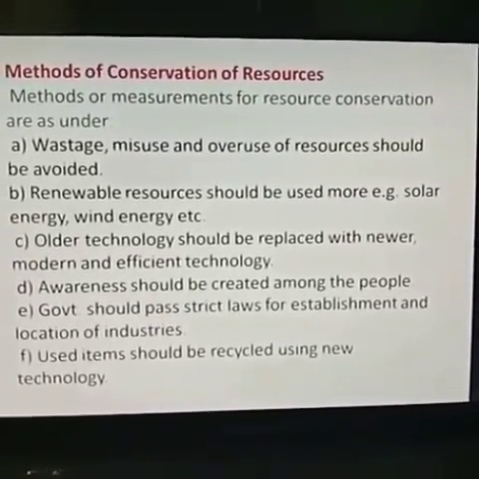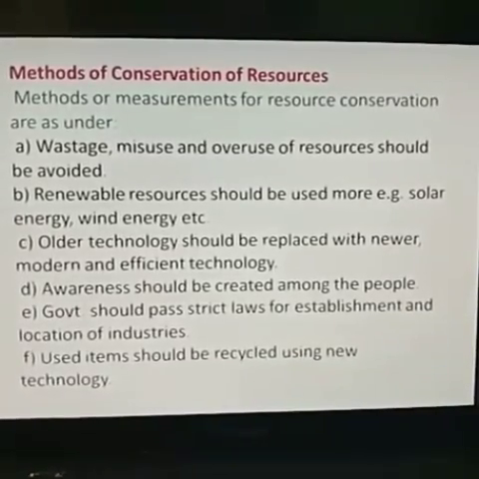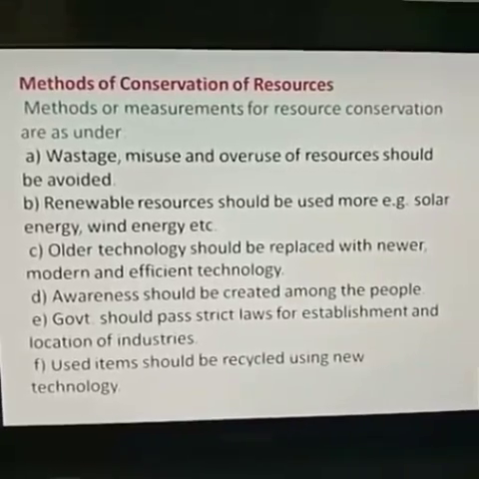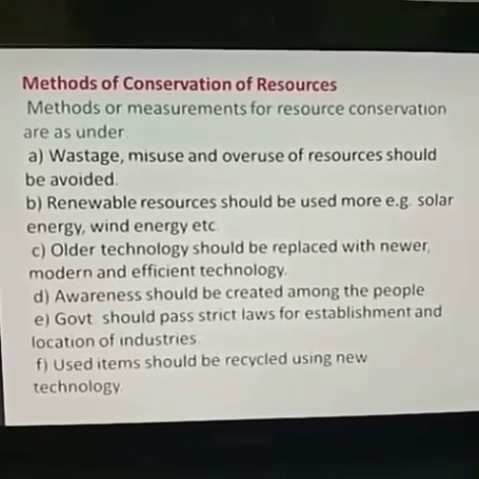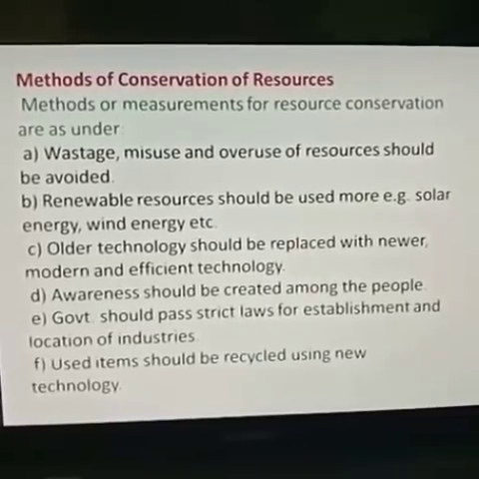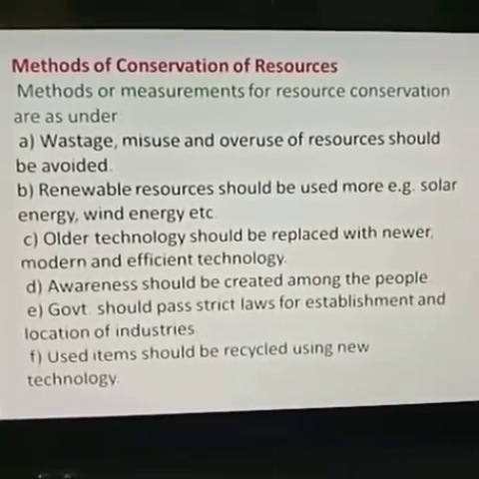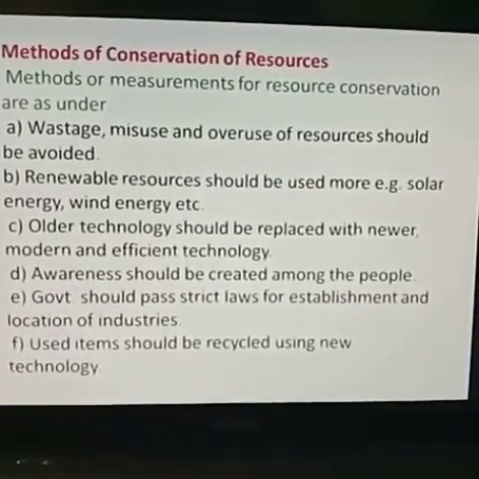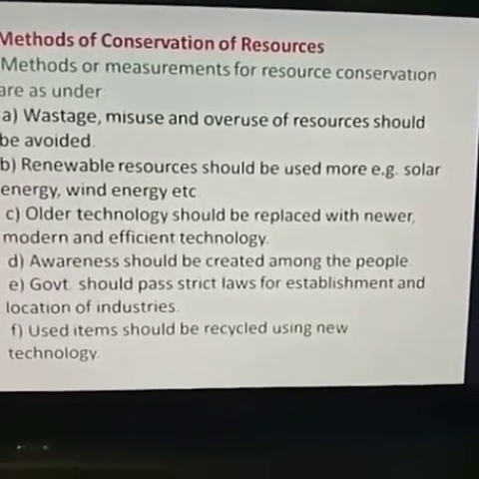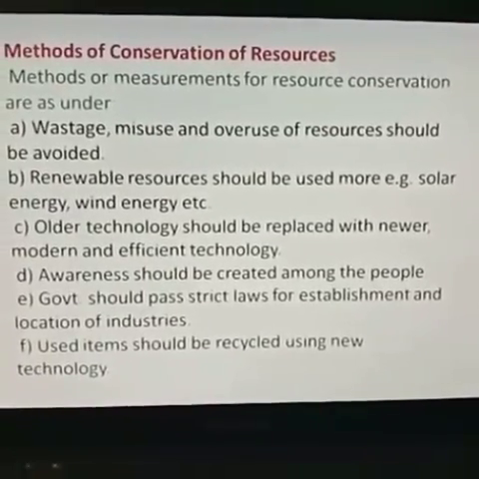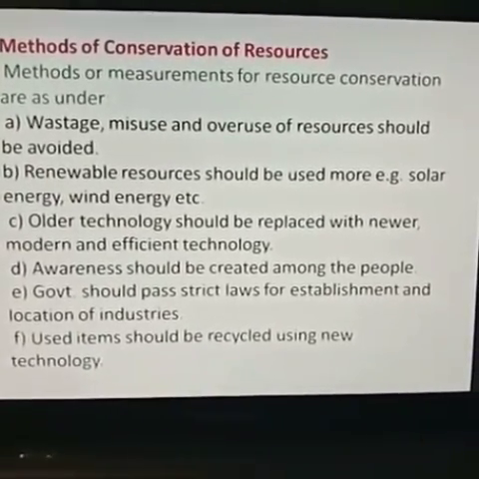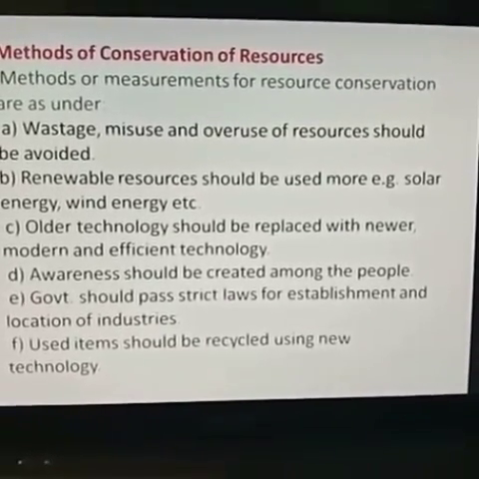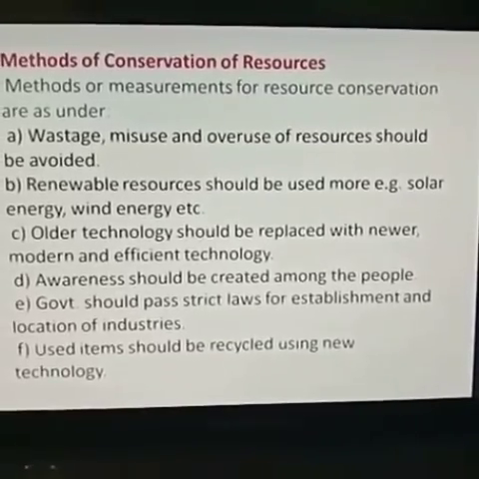Older technology should be replaced with newer, modern, and efficient technology. Then awareness should be created among the people. More and more people should be aware of the methods of conservation of resources and why we should conserve them. The government should be strict about the establishment of laws and the locations of industries. Used items should be recycled using new technology.